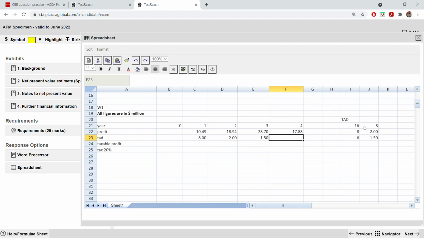No. You have sold it for 4 million out of 16. So out of 16, 4 goes, you are left with 12. And tax allowable depreciation always should add up to your amount of non-current asset, which is after selling. So 16 minus 4, which is 12. So add all this together and see whether it is 12 or not.